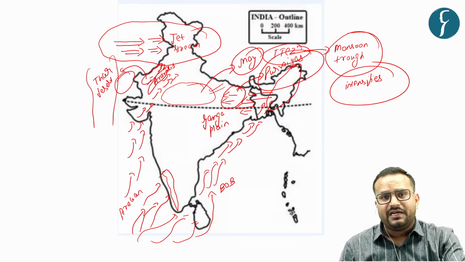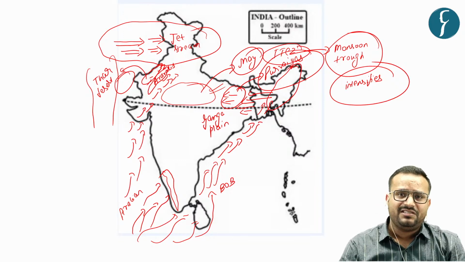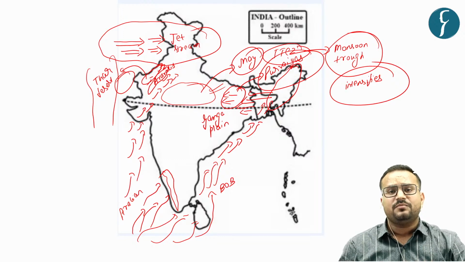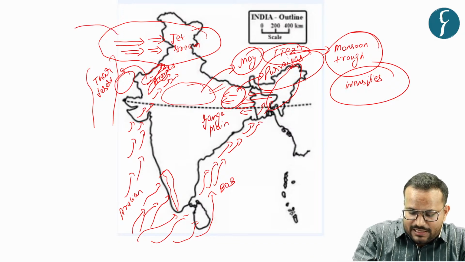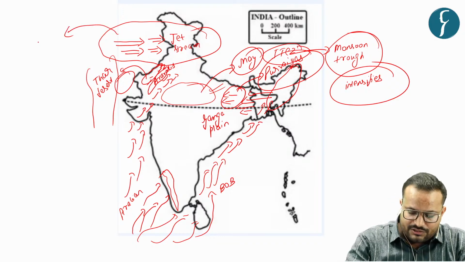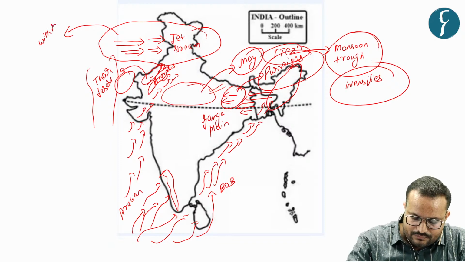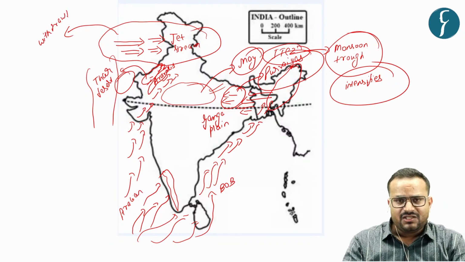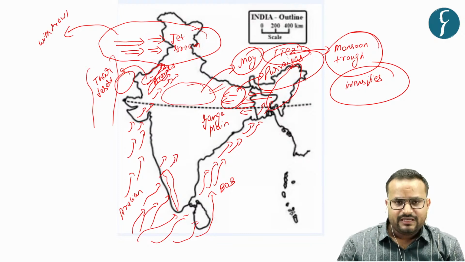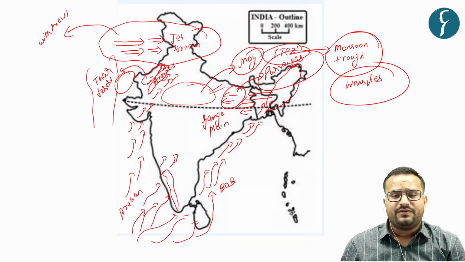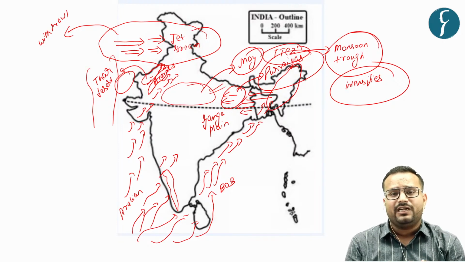It is not letting the monsoon arrive in these regions as such. That is, the onset of monsoon is delayed because of the prevalence of the jet stream. But in this month of June, there is a withdrawal of this jet stream, and that is why you have the winds blowing from this coast, and there is a sudden burst of rainfall. That is what we call the sudden burst of monsoon.